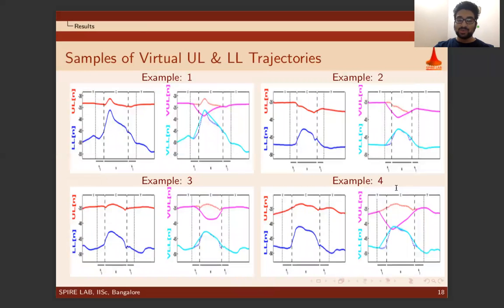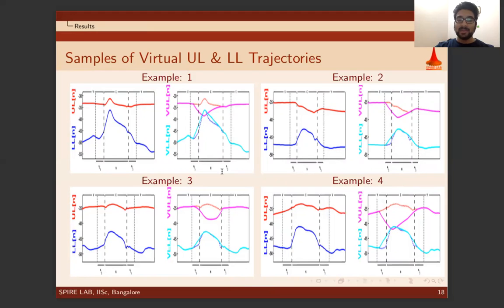These plots show some samples of measured UL and LL trajectory and their corresponding derived virtual trajectory. One thing which is common in all the measured trajectories is some complex behavior taking place in the UL and LL trajectory, particularly in the consonant region, probably due to the tissue compression factor during the lip closure. And from these, we estimate the virtual UL and virtual LL trajectory. In example 1, N3, we can clearly see the lower lip pushing the upper lip in the upward direction, as seen here and here, due to which a dent is visible in the upper lip trajectory.